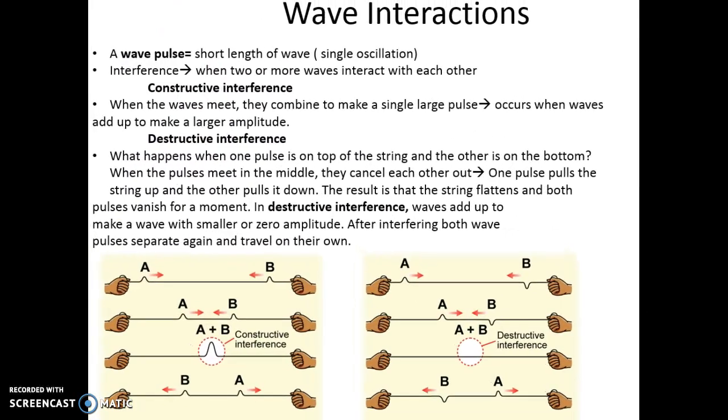Okay, you have wave interactions. So this is what happens when waves interact with each other. So you can have constructive or destructive interference. Constructive interference is when the waves meet, they combine to make one larger wave pulse. So that happens when they meet crest to crest or trough to trough, they'd form a larger wave. And then destructive interference is when a wave pulse is overlapping each other, but they overlap on opposite ends. So you have the crest meeting up with the trough, that would cause destructive interference, and then the waves would just continue to move down the pulse or the string that they're traveling on.